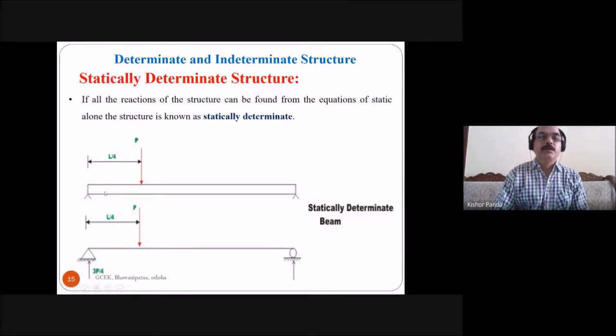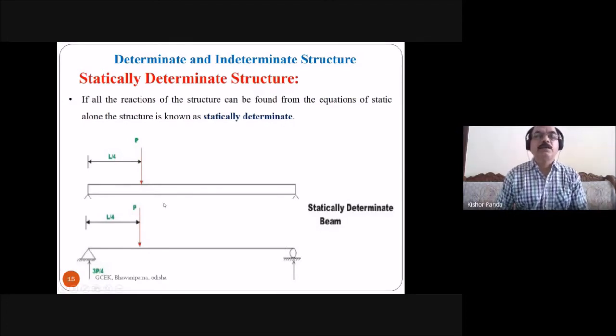So this is a beam. You know this is a beam. This is your simply supported beam. This support is your hinge support, and this support is a roller support. At the hinge support there are two reaction components, horizontal and vertical, and at the roller support there is a reaction that is perpendicular to the roller base.